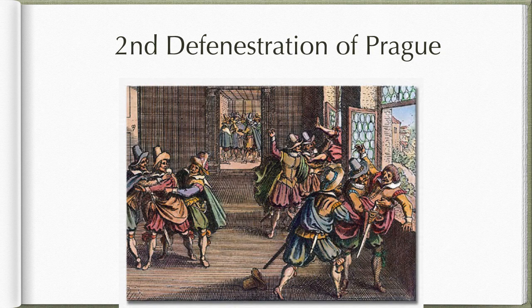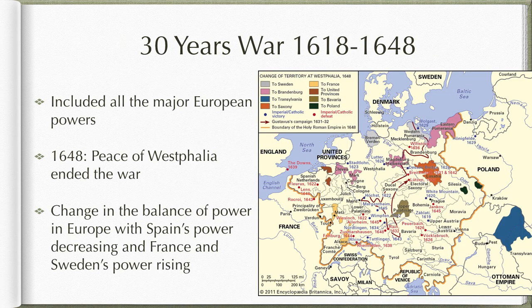out of a window. The war would include all the major powers of Europe at the time at one point or another. The Holy Roman Empire, Spain, France, England, Sweden and the Dutch Republic were all involved. The war ended with the Peace of Westphalia being signed in 1648. This destructive war led to a massive change in the balance of power in Europe, with Spain's power decreasing and countries like France and Sweden becoming very powerful countries indeed.